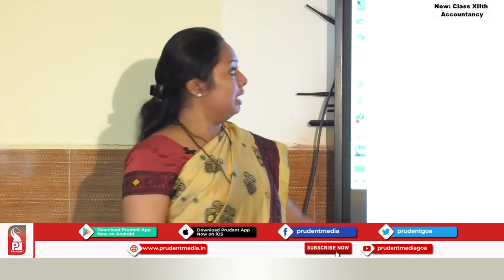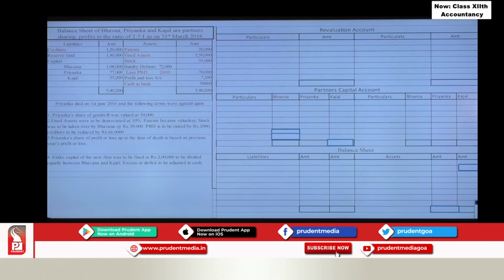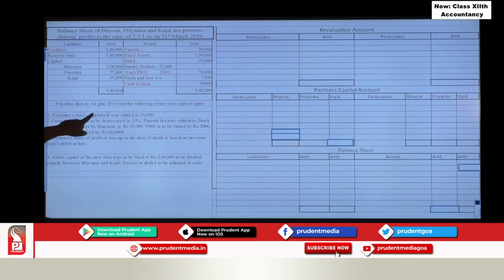We'll start. So here I have marked the items which will indicate there are adjustments. Okay students, who is the deceased partner here? Priyanka is the deceased partner, right? Old ratio is given, when Priyanka dies, 1st June 2016. So let us begin.